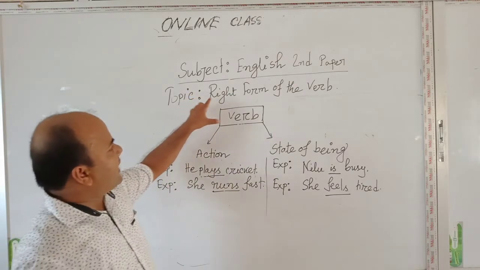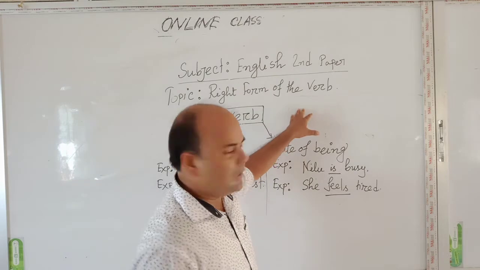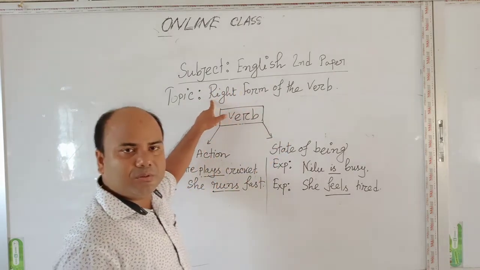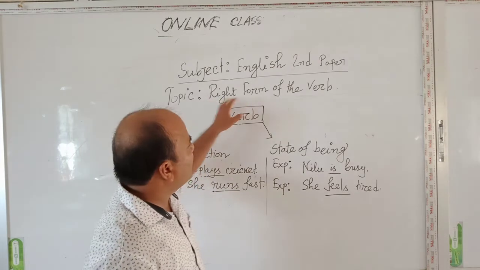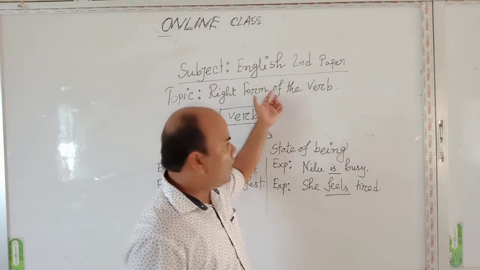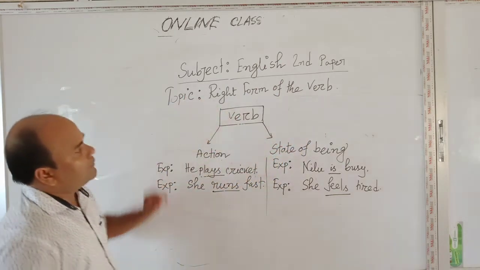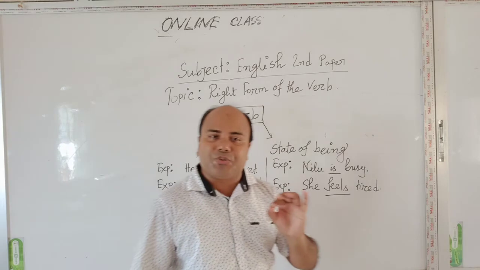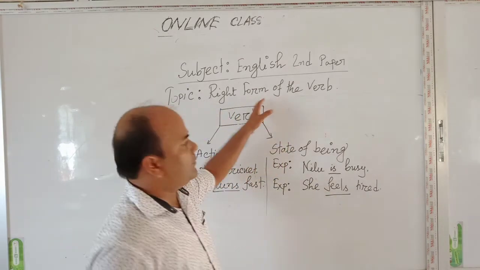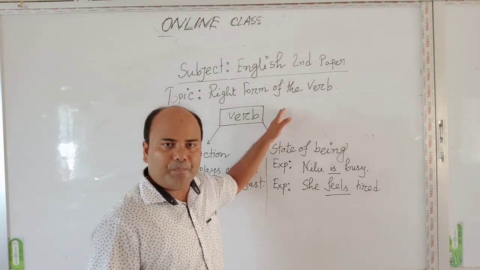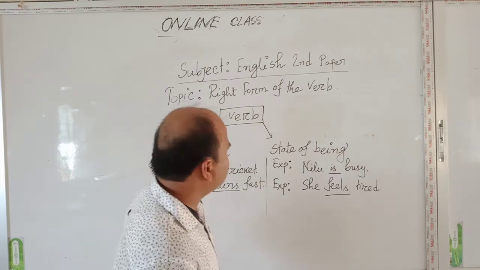Then, the name of our topic is right form of the verb. Here the word right means authentic, genuine, form means shape, verb, an action word. There are many forms of verbs. We know there are major three forms of verbs.